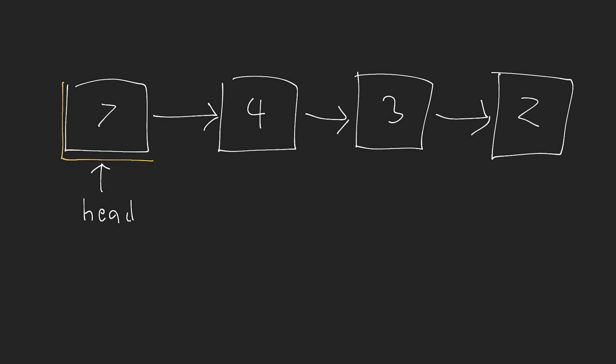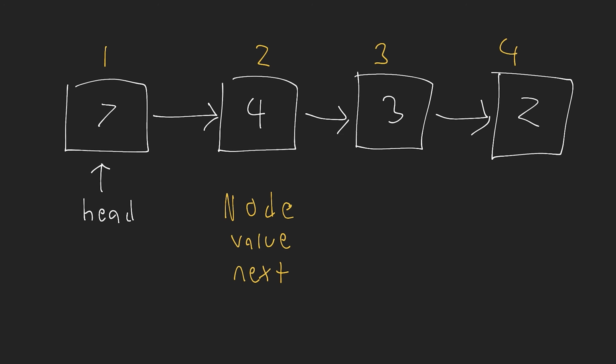Well, we have what are referred to as nodes in our list. Now, every single node in our linked list has the following property. It has a value, and it has a next property. The next property is actually a reference to the next node that exists inside of the list. Every single one of these nodes is going to have a memory address location. Might be location 1, location 2, 3, 4, doesn't really matter what it is. This next property will store the location of the node that comes next in the list. So that's the basics on a linked list.